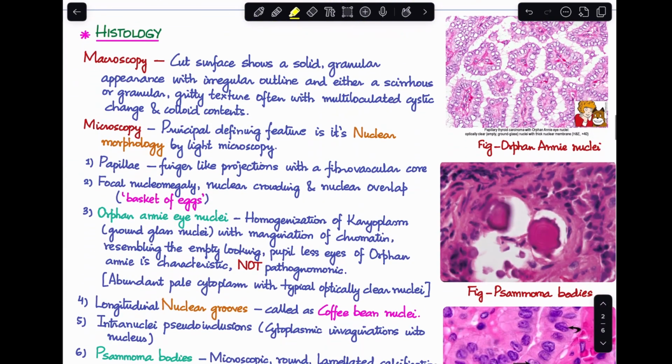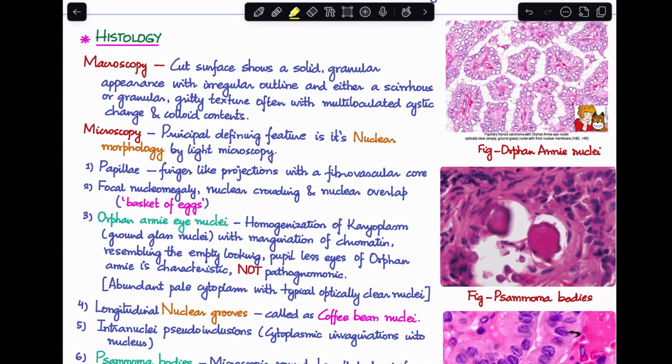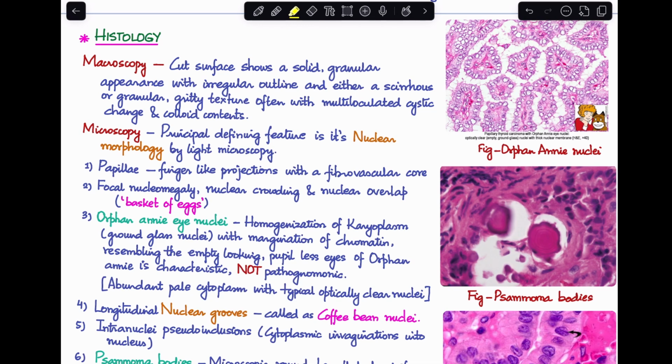Next, let's talk about a very important portion, which is the histology of papillary thyroid cancer. First, the gross features on macroscopy. The cut surface will show a solid granular appearance with irregular outline, and it will have either a serous or granular gritty texture, often with multiloculated cystic change and colloid contents. This is the gross appearance of papillary carcinoma.